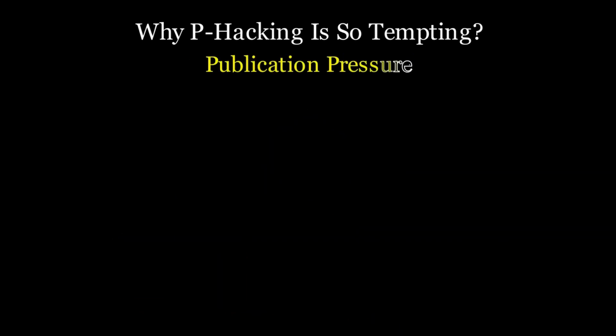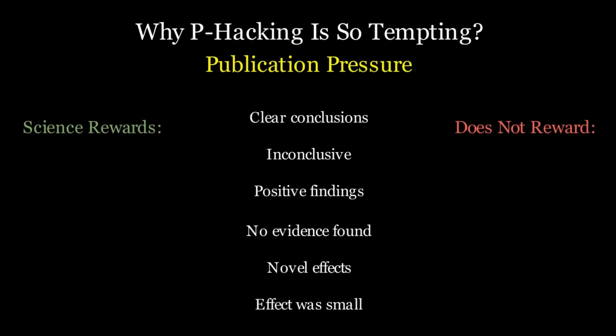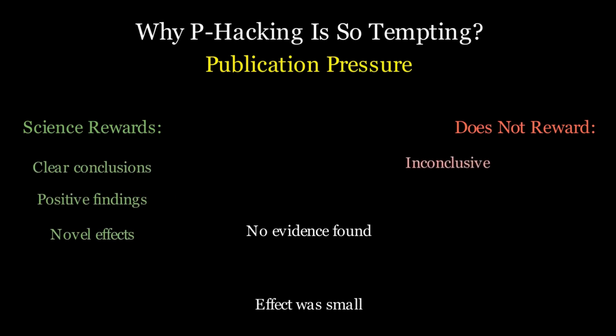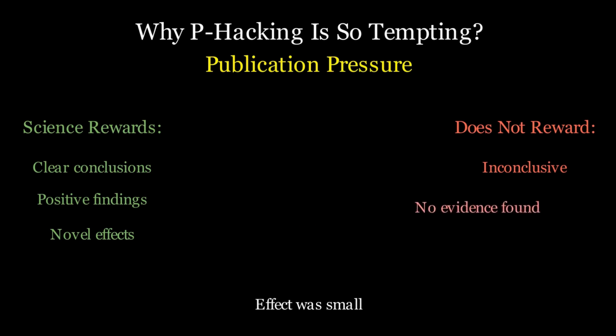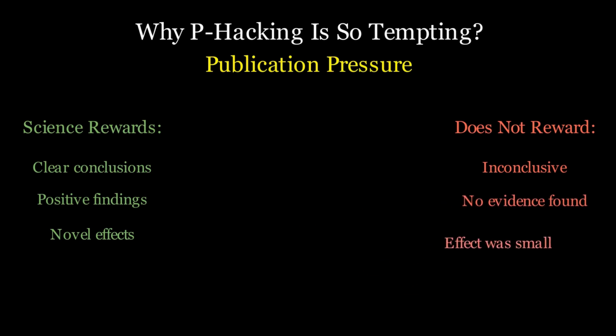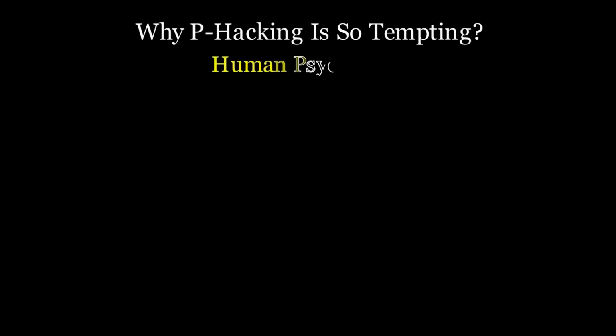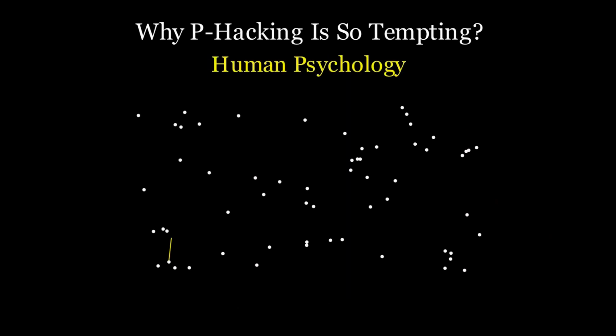Second, publication pressure. Science rewards clear conclusions, positive findings, novel effects. It does not reward inconclusive results, no evidence found, or effect was small. When significance becomes currency, the pressure to find it increases. Third, human psychology. We are pattern-seeking creatures.